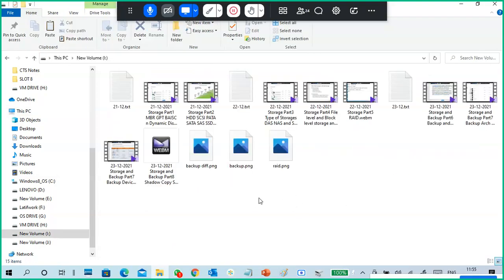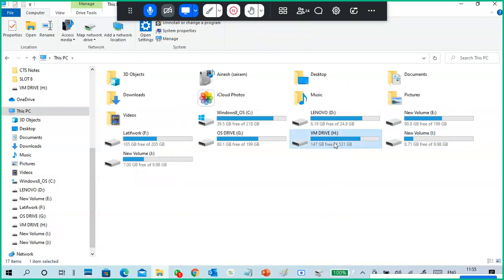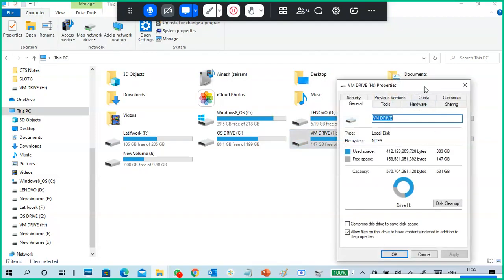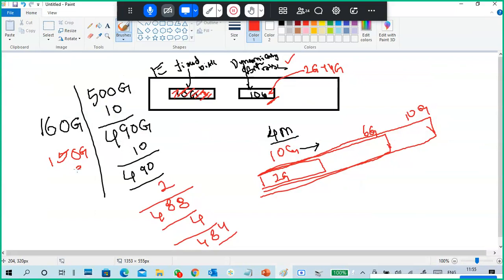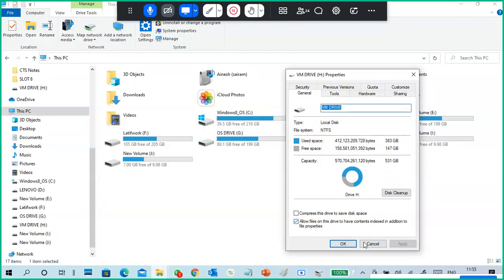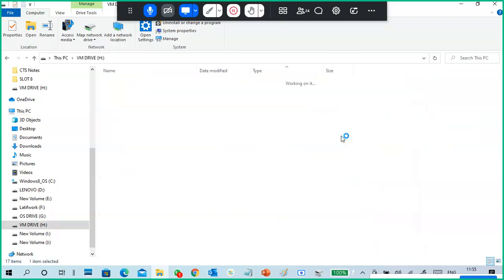Now if you see my H drive, it is showing 147 GB free. Earlier it was 150 GB. Why is it 147 now? Because almost 3 GB of data I put into my virtual hard disk, and it is occupied. Like this, I can put up to 10 GB of data into this virtual hard disk, and it will keep occupying space. So if you keep putting data into the virtual hard disk, it keeps occupying your physical space.